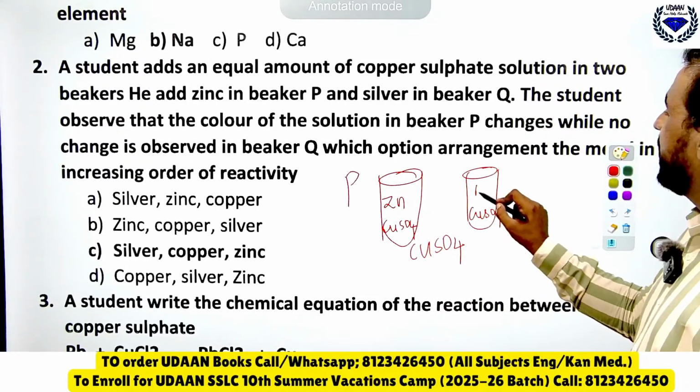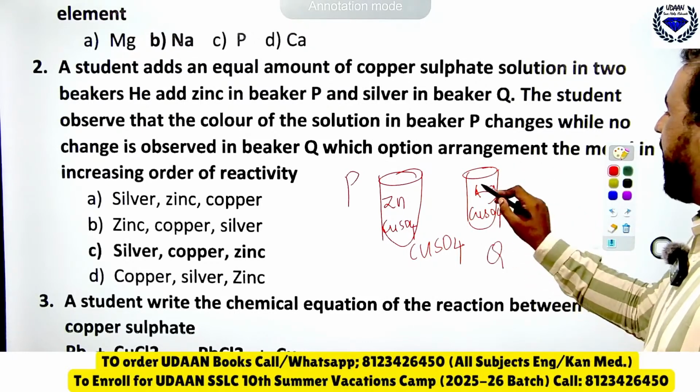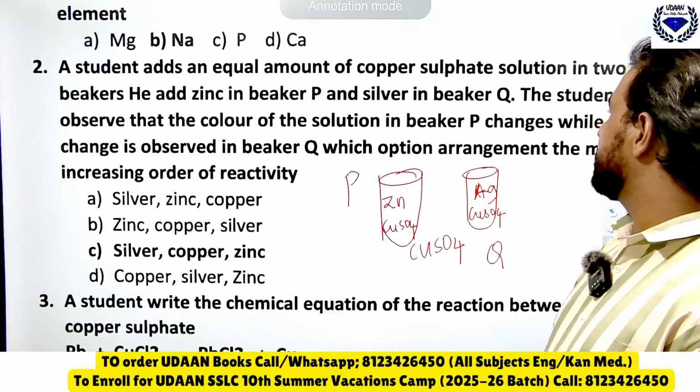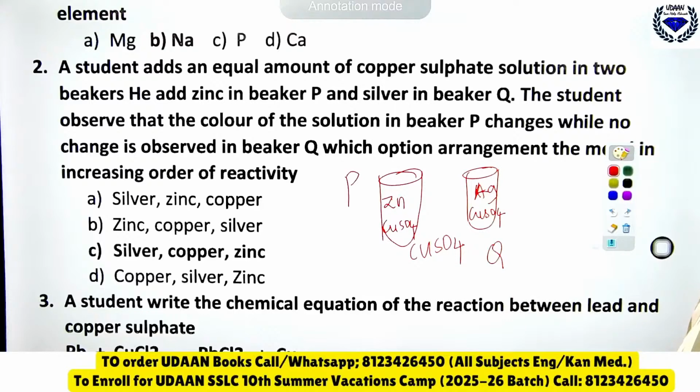And in beaker Q he adds silver, Ag. The student observes that the color of the solution in beaker P changes while no change is observed in beaker Q.